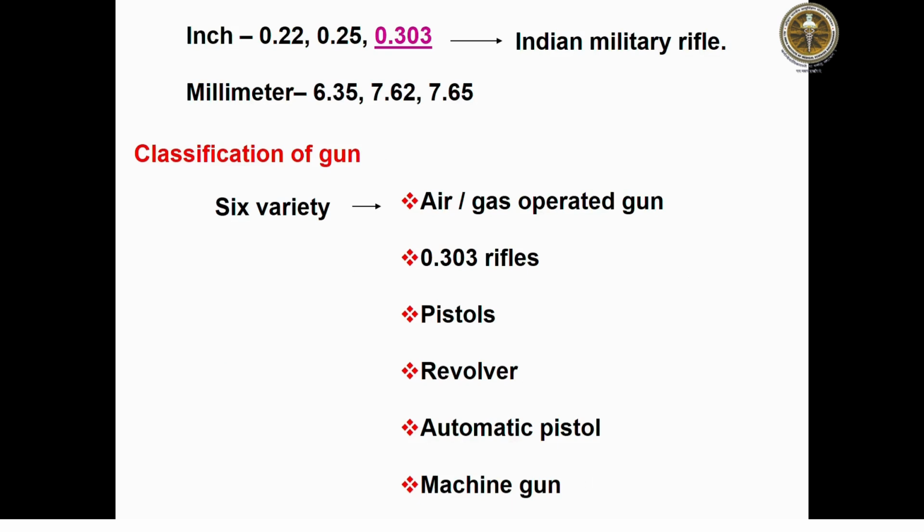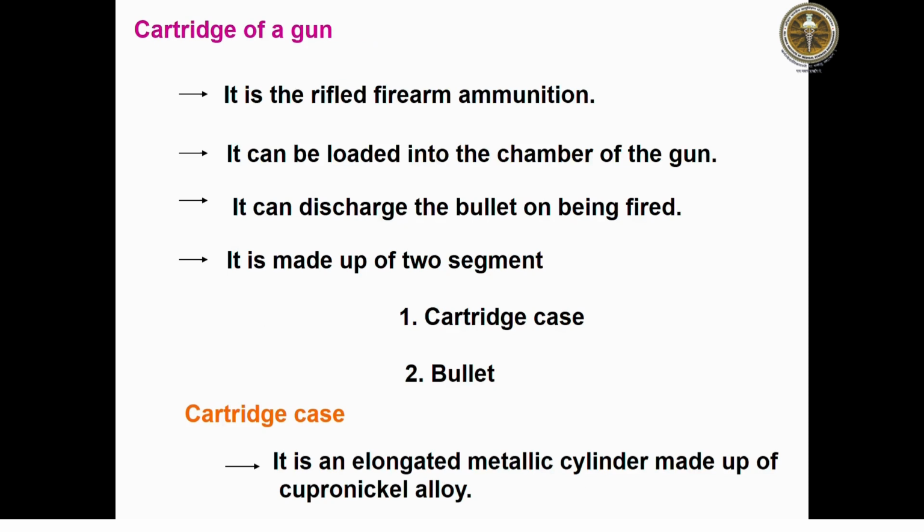Then come to the classification of guns. There are 6 varieties of guns. One is air operated or gas operated. Then there are .303 rifles, pistols, revolvers, automatic pistols, and machine guns. Come to the cartridge of a gun. The cartridge of a gun is rifled firearm ammunition which can be loaded into the chamber of the gun. It can discharge the bullet on being fired. It is made of two segments: one is the cartridge case and the bullet.